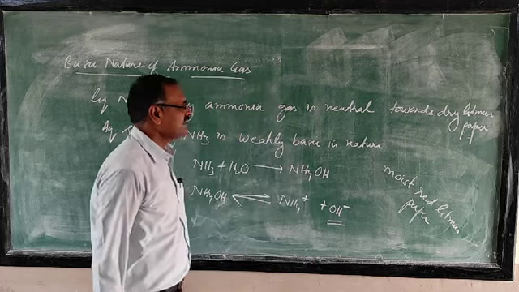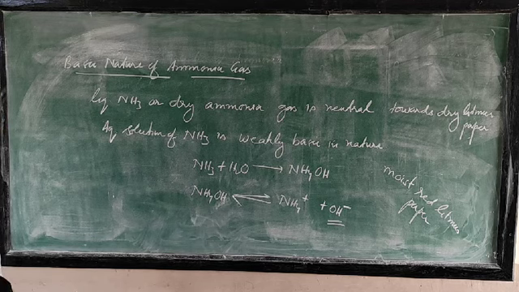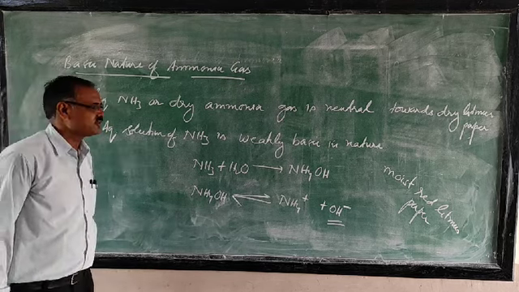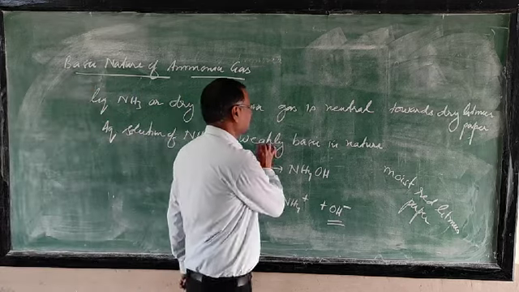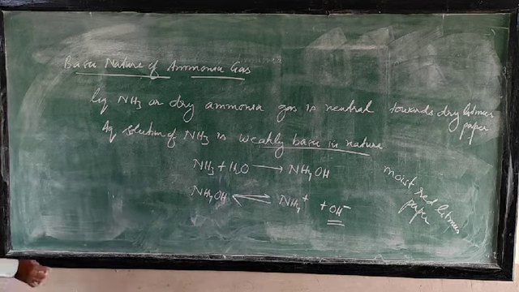So ammonia in the liquid form or dry ammonia gas is neutral towards the litmus, because no ionization takes place. But when you take the aqueous solution of ammonia, it is weakly basic in nature. Then liquor ammonia, the term was given earlier.